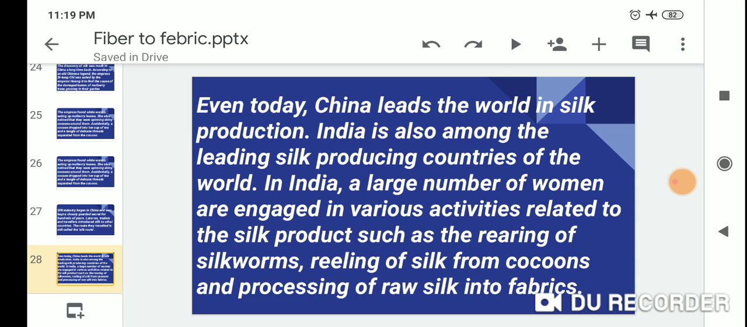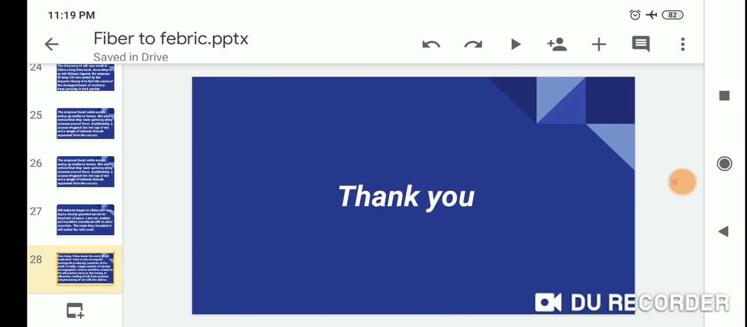In India, a large number of women are engaged in various activities related to silk products, such as the rearing of silkworms, reeling of silk from cocoons, and processing of raw silk into fabrics. So, dear students, today this chapter is complete.